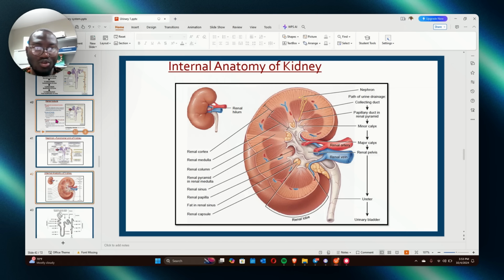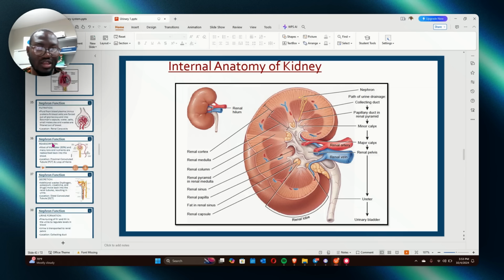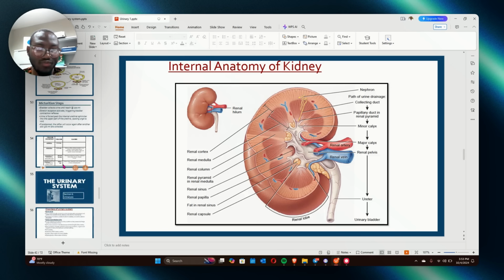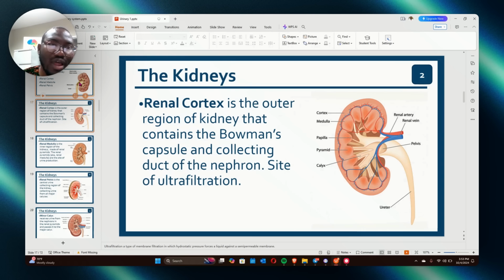Then sometimes they may tell you to trace the blood. Let me see if I can find a diagram for that. Okay, it's not labeled, but let me help you here. Sometimes they may tell you to trace the sequence of arteries in the kidney. Remember, this is the renal artery. I told you this before. The renal artery divides into segmental arteries.